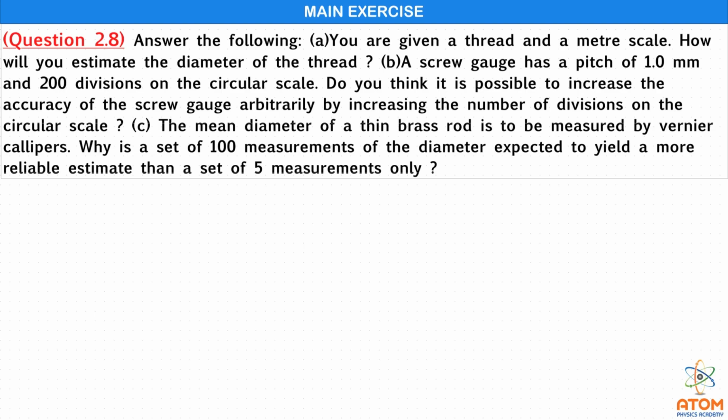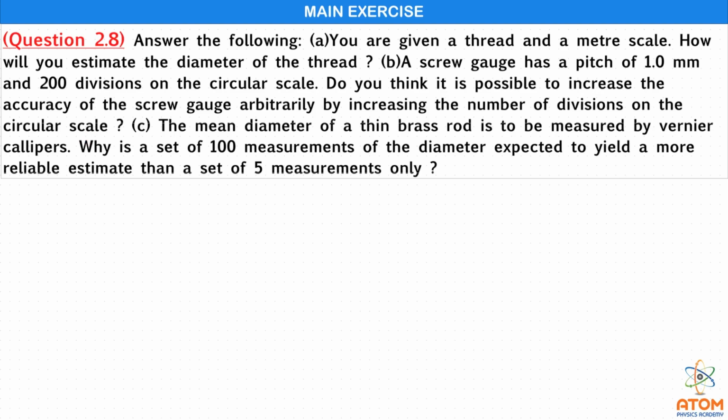Now main exercise question 2.8. Answer the following. A. You are given a thread and a meter scale. How will you estimate the diameter of the thread? B. A screw gauge has a pitch of 1 millimeter and 200 divisions on the circular scale. Do you think it is possible to increase the accuracy of the screw gauge arbitrarily by increasing the number of divisions in the circular scale?